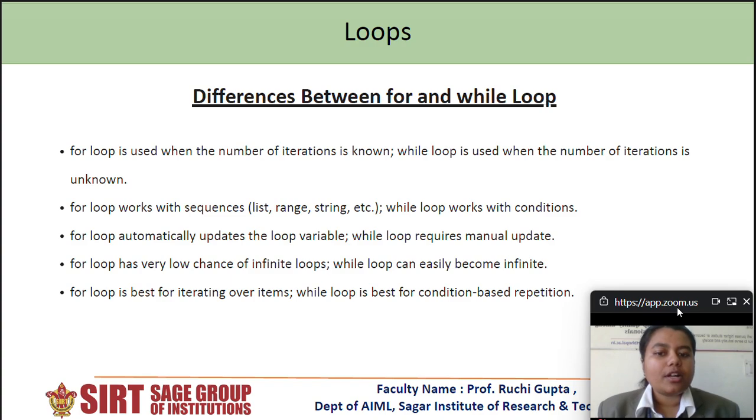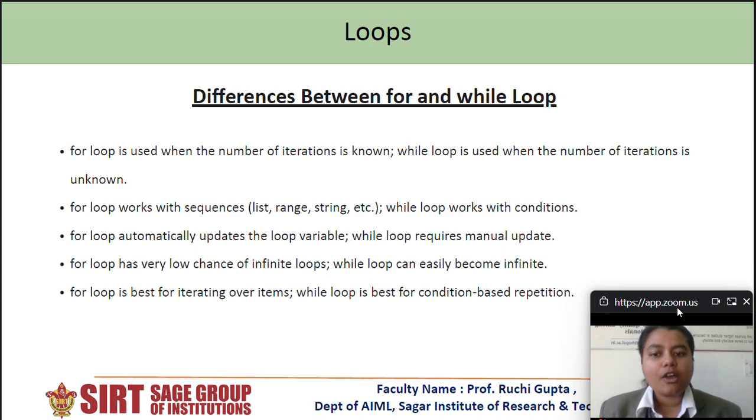Another point is that for loop works for sequences like list, range, string, etc., while the while loop works with a condition. As we already have mentioned, while loop goes with conditions and the for loop goes with sequential data types. Another point is that for loop automatically updates the loop variable while the while loop requires a manual update. We have seen in the examples that we incremented the variable by 1, but in for loop the incrementation comes by default.